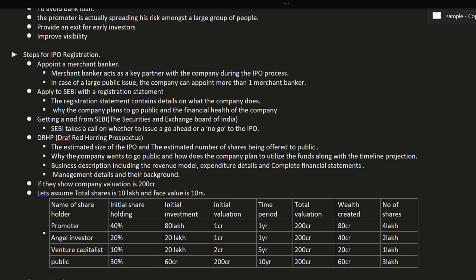So what will it have? It will have complete details of that IPO. How many shares they are offering to the public, why they want to go for a public IPO, and what their plans are. If they want 100 crores of funds from the public, how are they going to use that 100 crore in their business? Everything in detail you will have in the DRHP report. Even the management details and their background you will have.